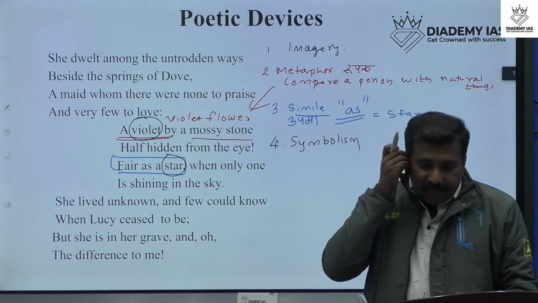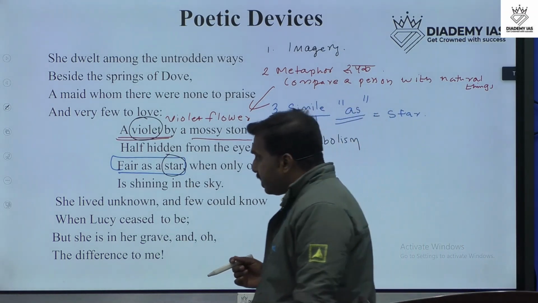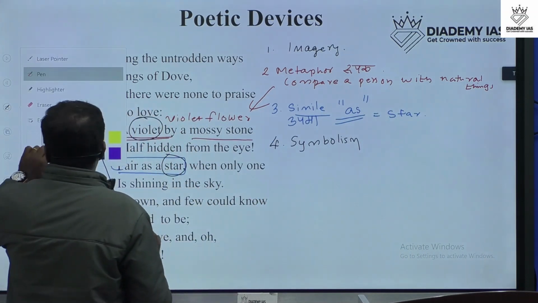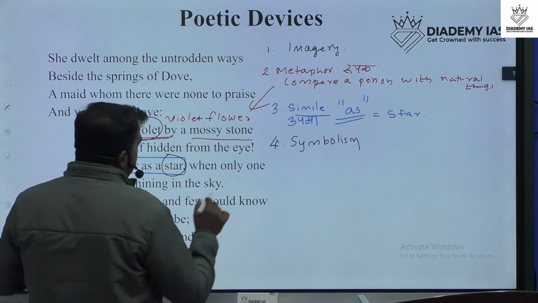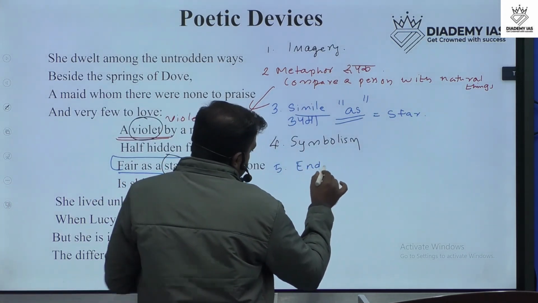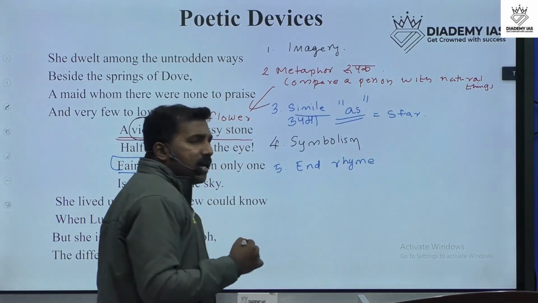And the next one is end rhyme. The fifth device the poet used is end rhyme. What is rhyme?